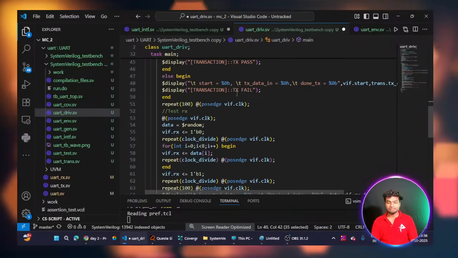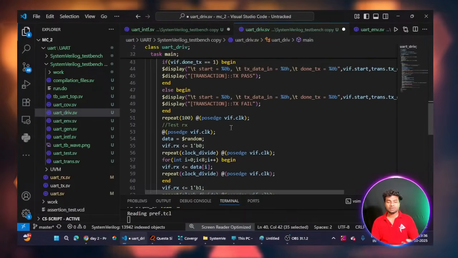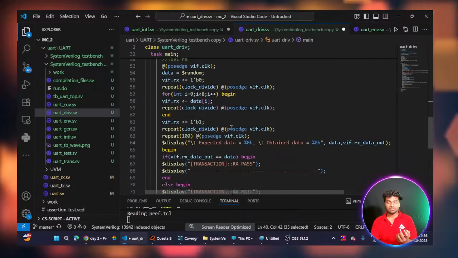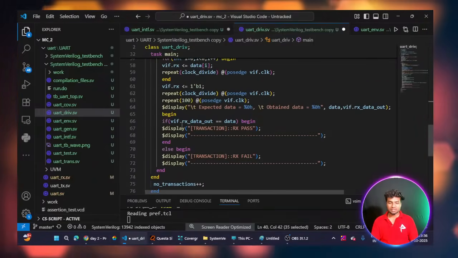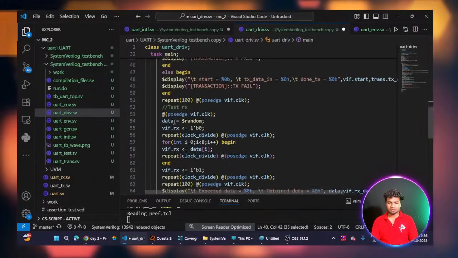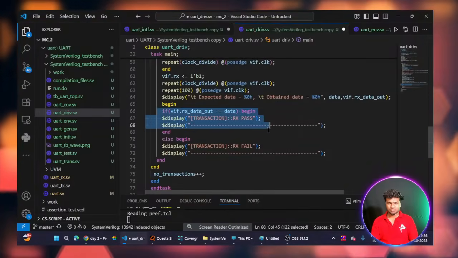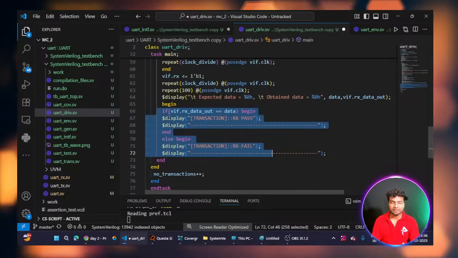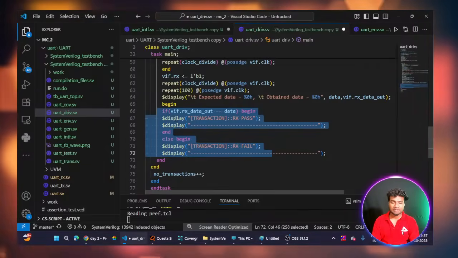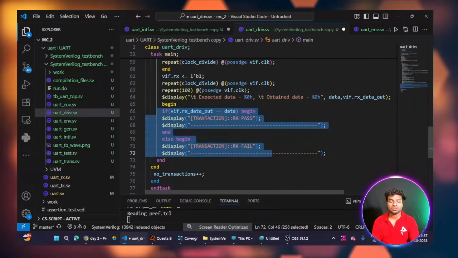It will take some time to explain line by line, so I will explain the main thing: whether the test case passed or not. This is my main logic. Look at this if condition: the virtual interface handle name dot rx_data_out.